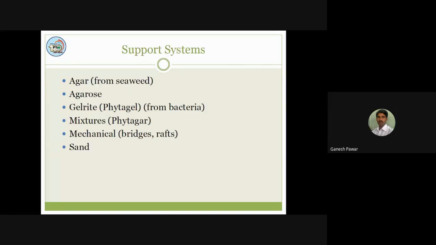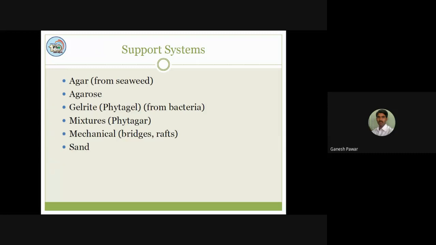So when we consider these tissue culture media, we always require a support system. Why do we require a support system? Because when plant tissues are embedded inside water, as in our house, when we take different types of vegetables and keep them in water for a longer period, what will happen?